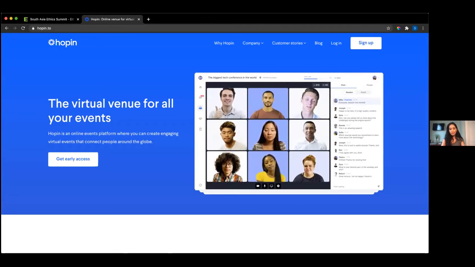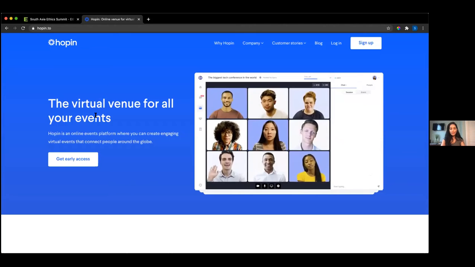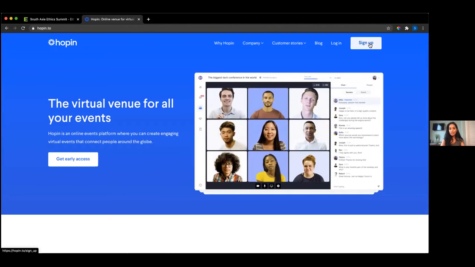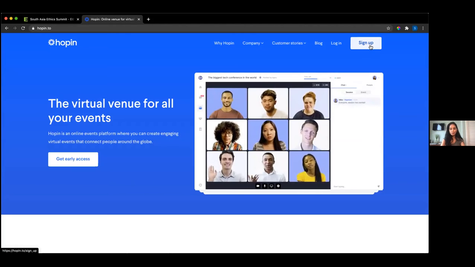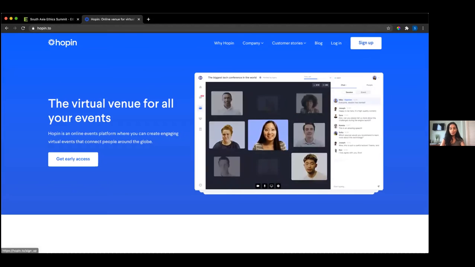To begin, if this is your first time using Hopin, each attendee should create an account by clicking Sign Up. You'll need an account in order to access the platform, and the good news is you'll need to sign up just once. You will not be required to create an account each week. If you've used Hopin before, you may simply sign in with your username and password.